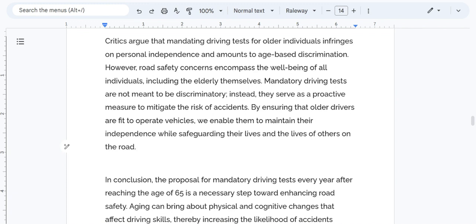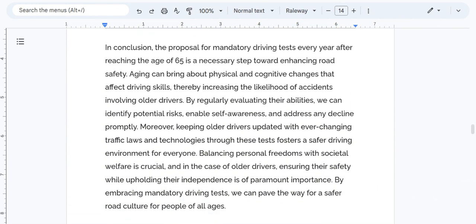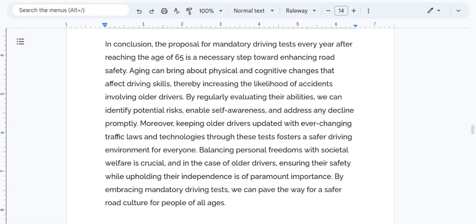I appreciated again the counter argument and how they basically come back, turn the counter argument on its head by arguing that, again, by ensuring that older drivers are fit to operate vehicles, we enable them to maintain their independence while safeguarding their lives. So we're also looking at the safety of these older individuals, which I found to be quite clever. Now, moving on to a rather bulky conclusion.